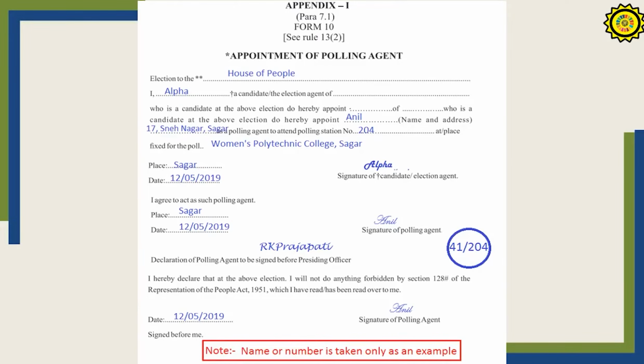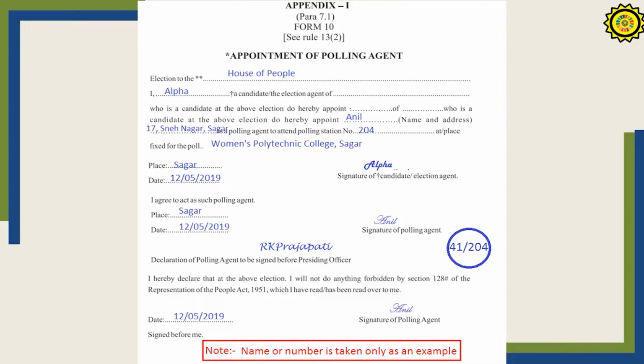This is the appointment of the polling agent for the polling station. The polling agent represents a candidate. So, the candidate has to sign this form. He should write the person for whom he is giving the polling agent's charge for that particular polling station.